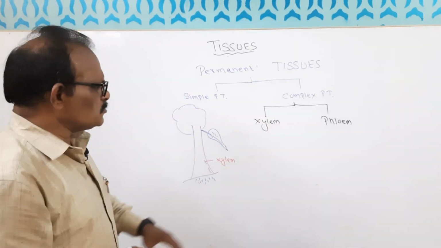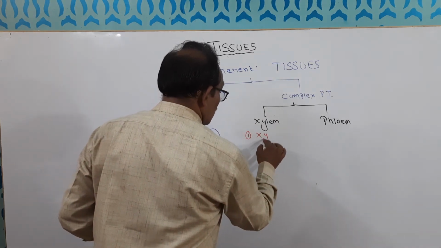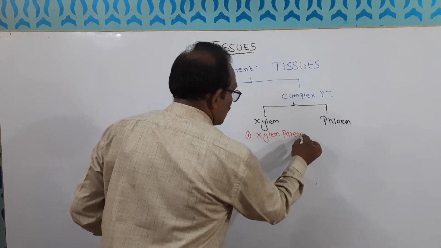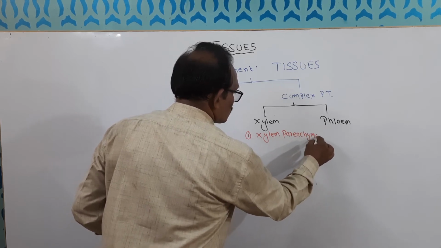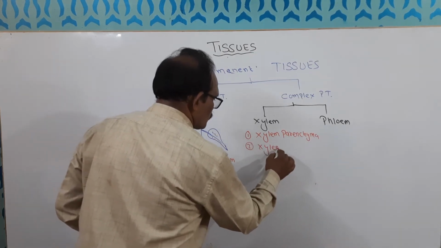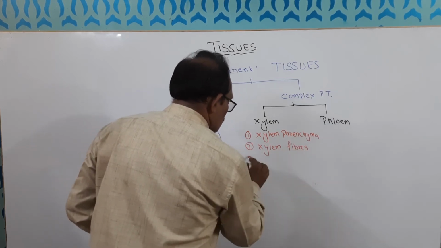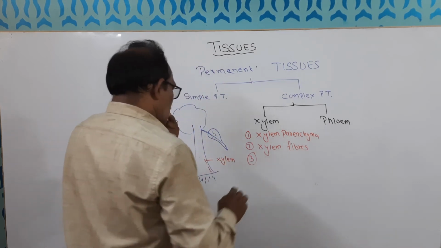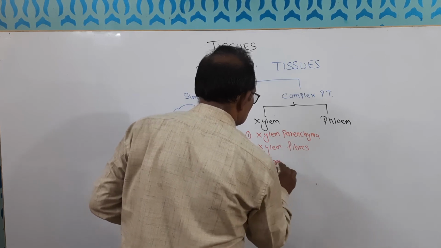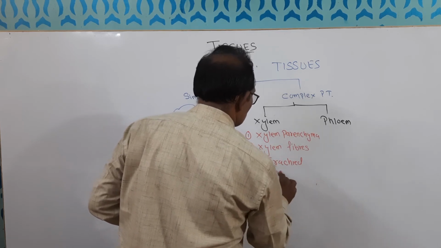Why they are called complex means they are made up of, again, four types of cells. One is xylem parenchyma, second is xylem fibers, third is tracheids, and fourth is vessels.